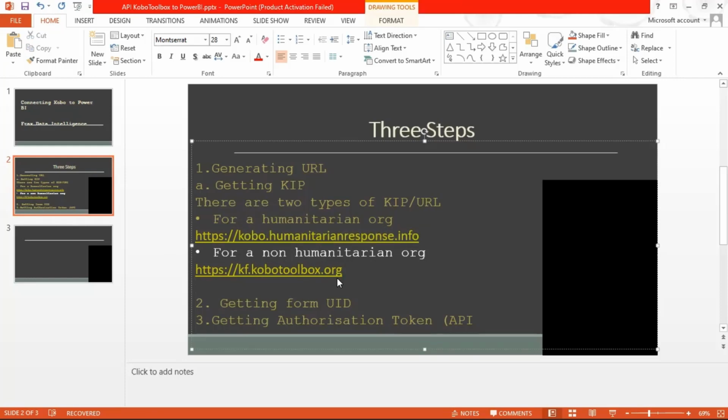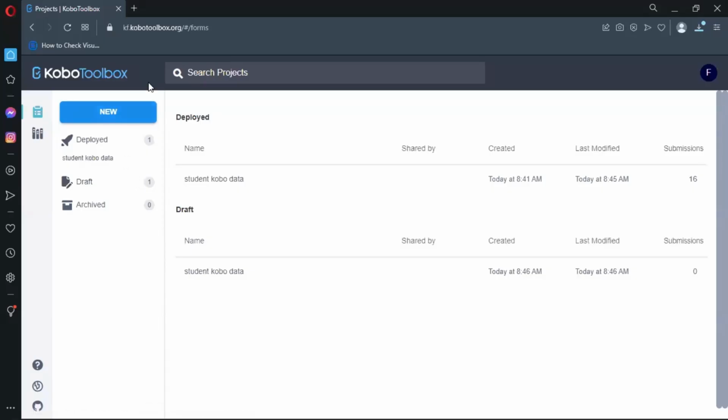When you go to your Kobo, this is my Kobo account. If you check on top here, where you access the URLs, you'd see that the URL starts with kf.kobotoolbox.org, exactly what I was talking about.